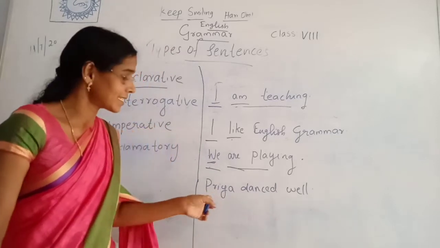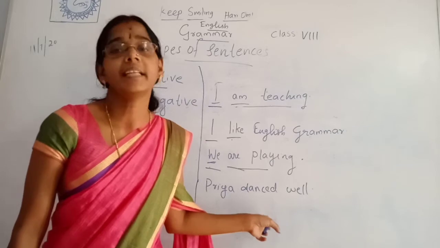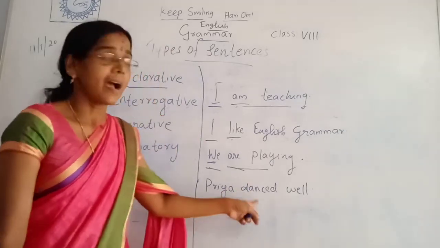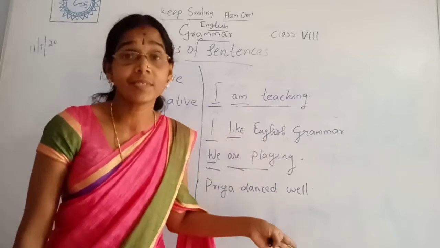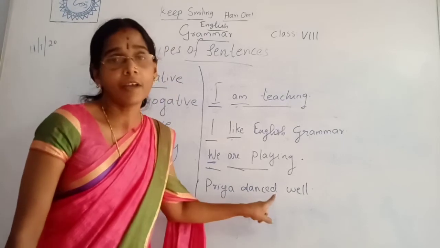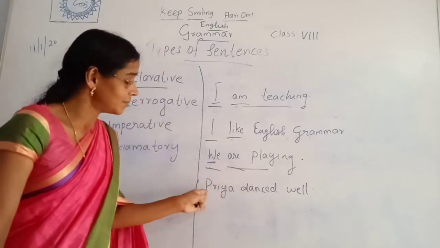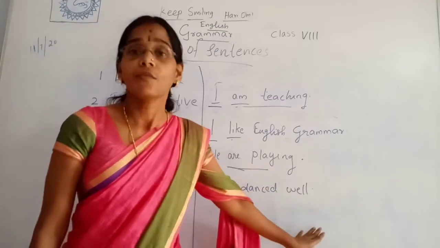Priya. Priya is the subject. Which is the action word in this sentence? Danced. Priya danced well. That means an assertive sentence or declarative sentence always begins with a subject and it is followed by a verb. It always begins with a capital letter and ends with a full stop.